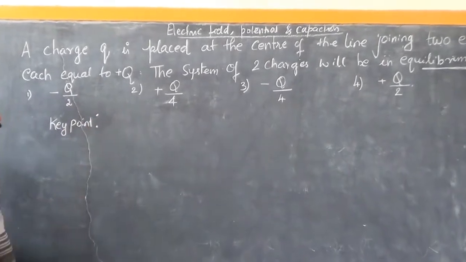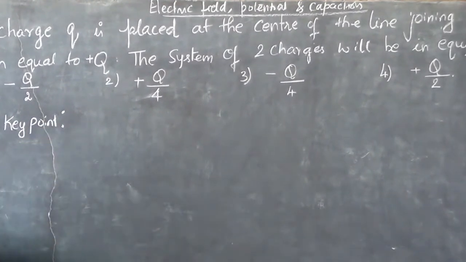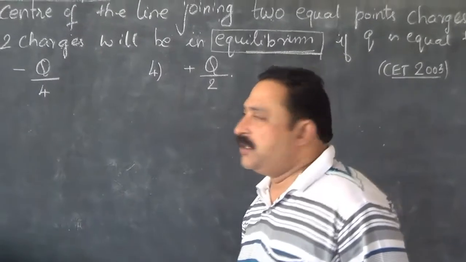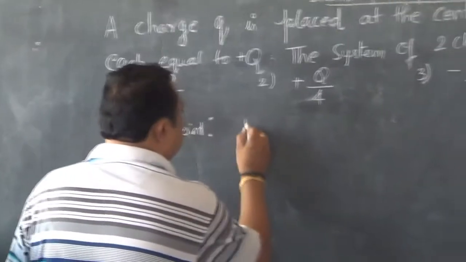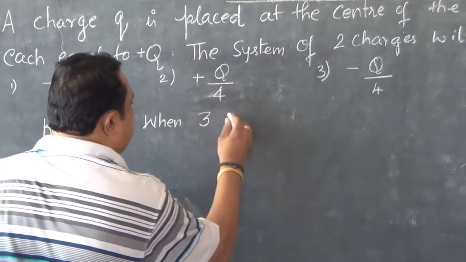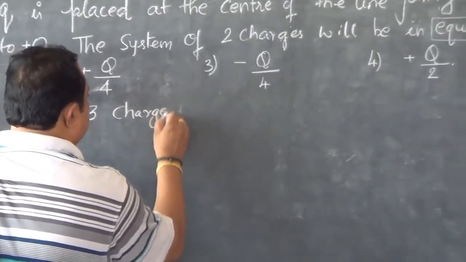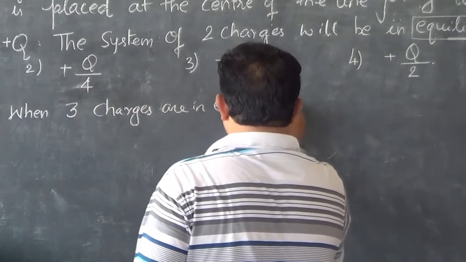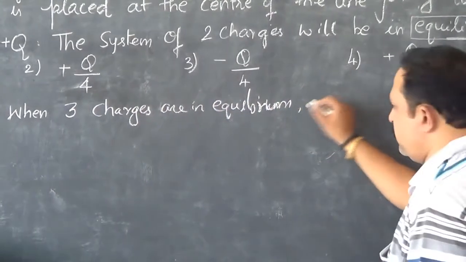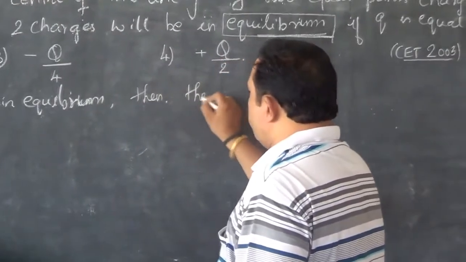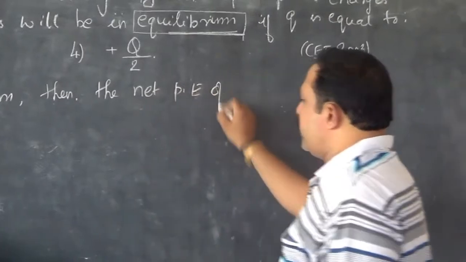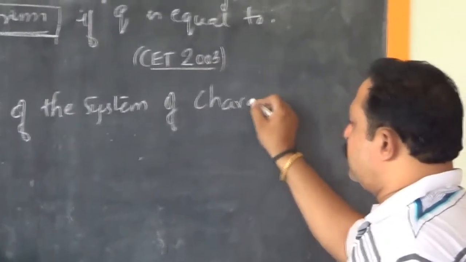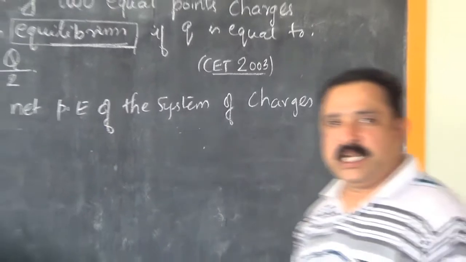Key point, or the principle of doing this problem, is: whenever you see the word equilibrium with the system of charges, you can always think that when 3 charges are in equilibrium, then the net potential energy of the system of charges is equal to 0. This is the key point.